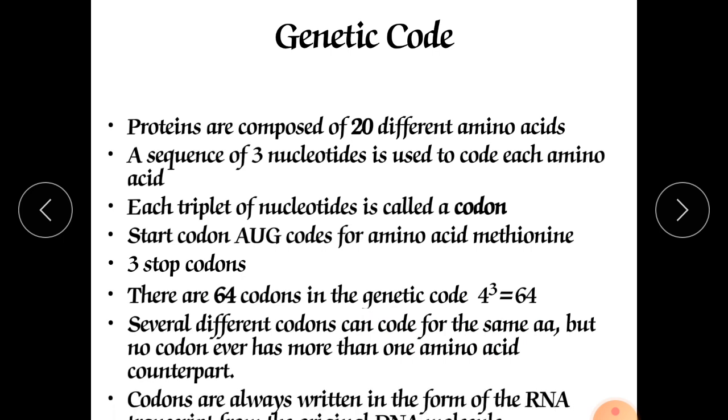Codons are always written in the form of RNA.